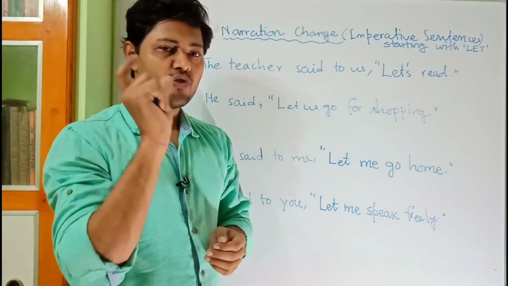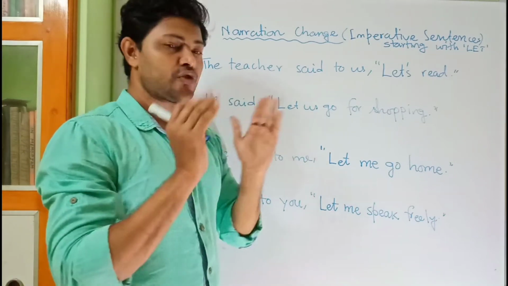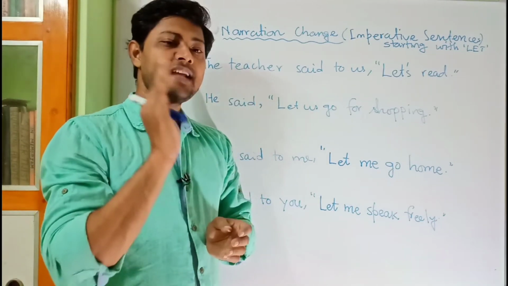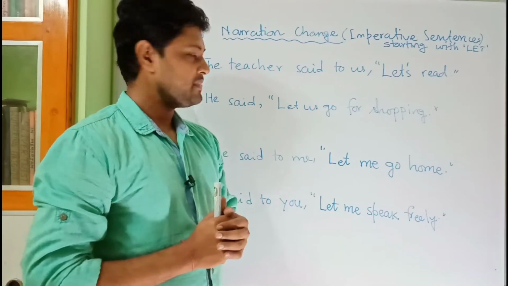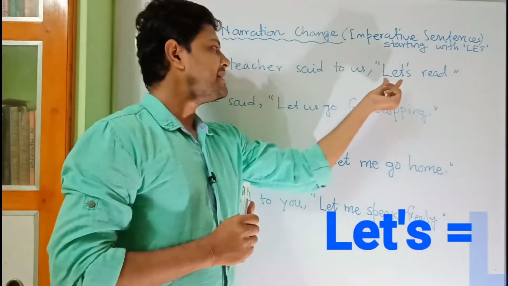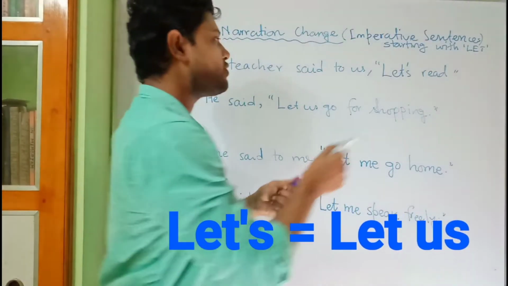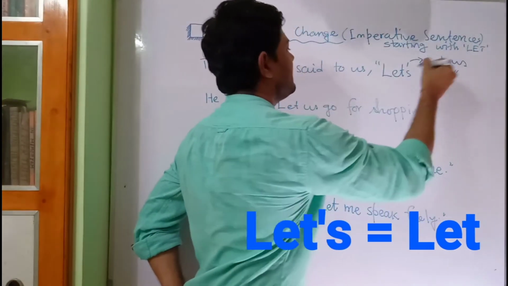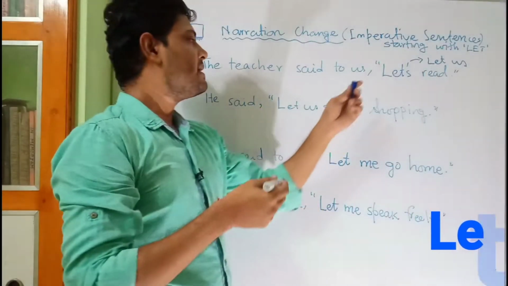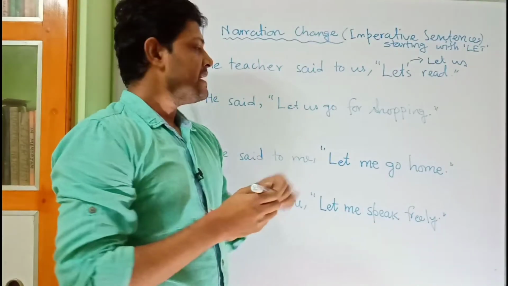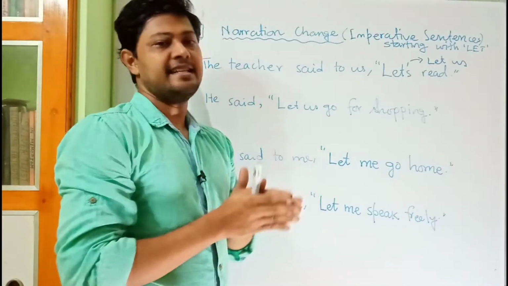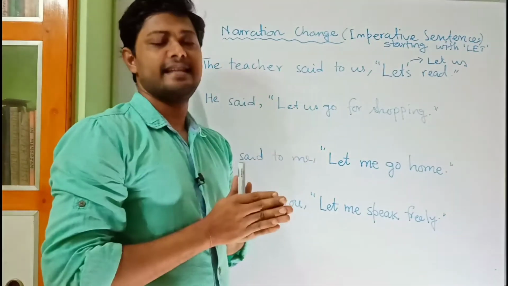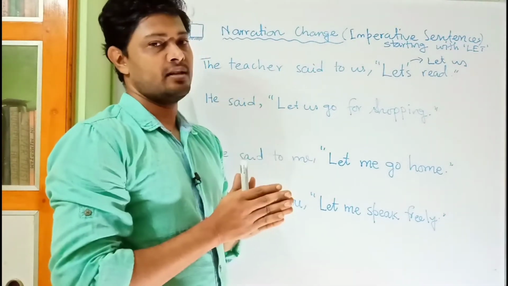So here is a short trick. In most of the cases, in 99% of cases, whenever you find let's, it actually means let us. Let's is an abbreviation of let us. It suggests a suggestion or proposal.